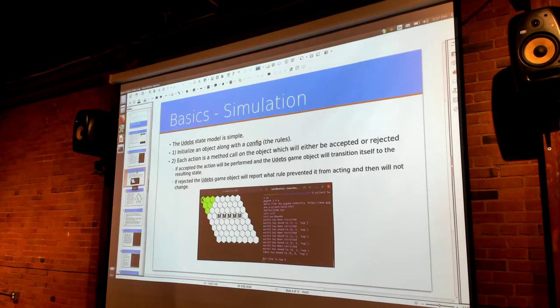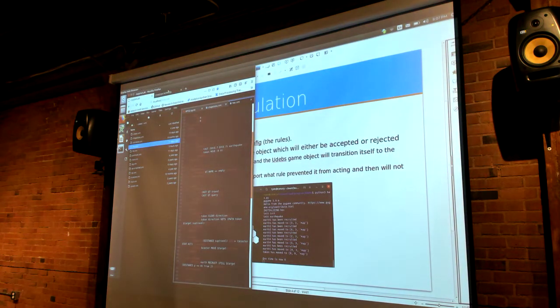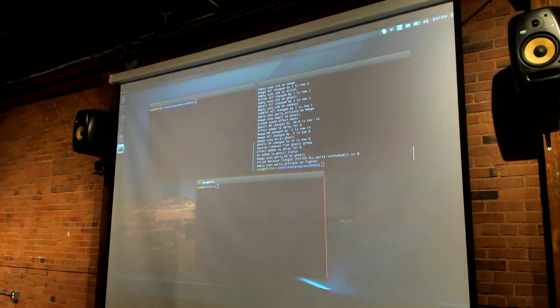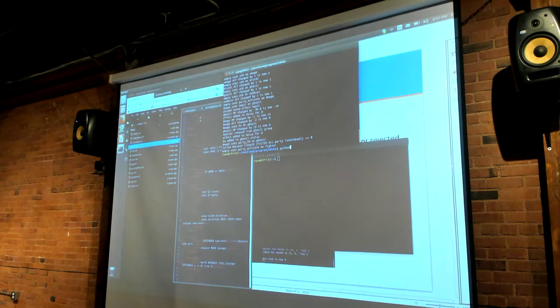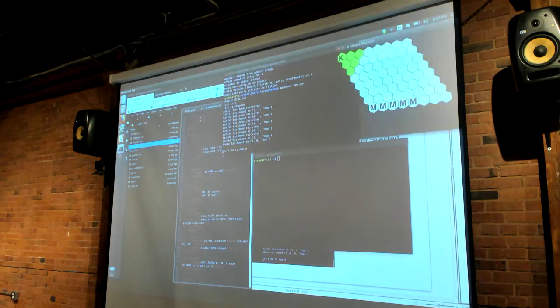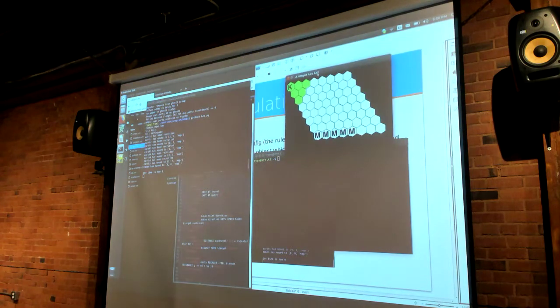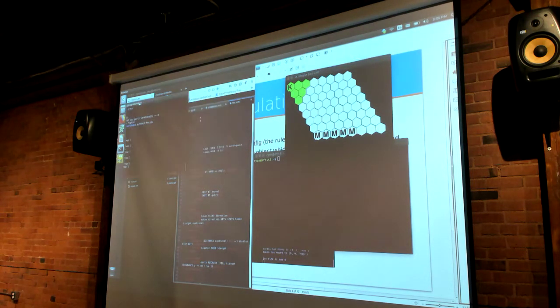So I actually want to show an example of that. Oops, not that one. I have way too many windows open. This one. Okay. So very, very simply, the state objects, I have this little k. K is allowed to move 2 squares on this hex board. If you notice on the right side here, I should probably blow that up.